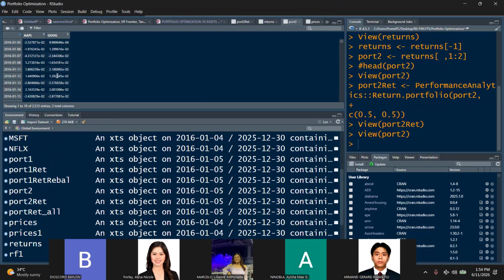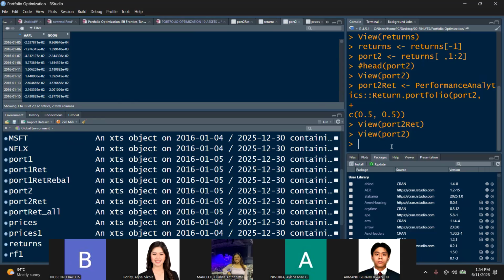So this is our port 2 class, right? Apple and Google. So how do you compute for the returns of your portfolio of Apple and Google? So take note that there will be returns every day. And since they are 50-50, equally weighted, that's just equivalent to the returns of Apple times 50% plus the returns of Google times 50%. Or we can just get the average of this because that's simply the average.